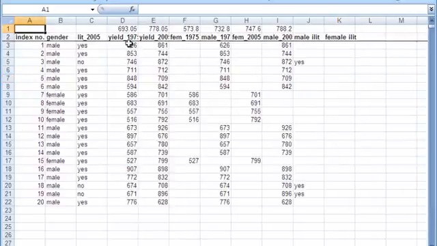Males versus females, but in 1975 women were about 80 behind. Oh no, yeah, sorry. In 1975 women were nearly 200 behind, 150 behind, and here they're slightly behind.